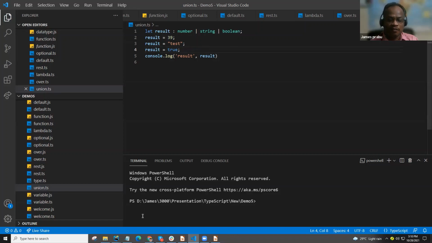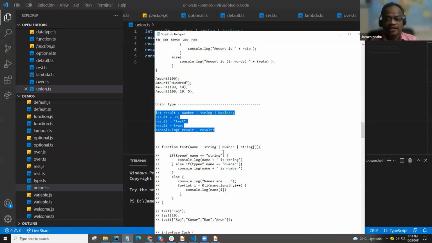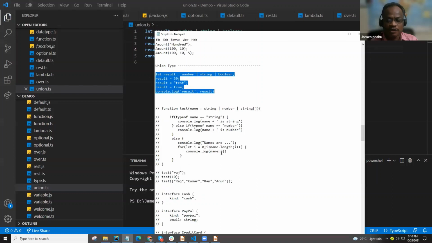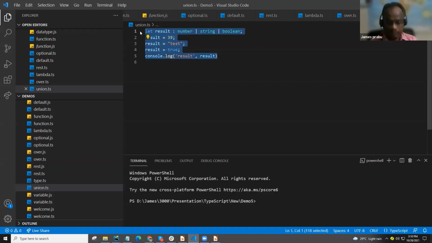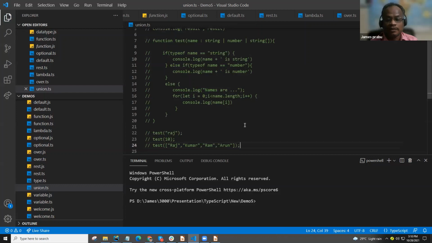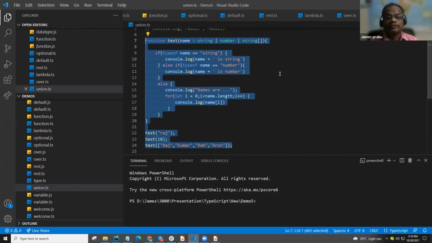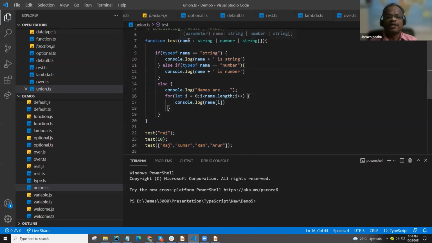Then we will go for the real implementation. Finally, I will show how we have implemented it in my project. Let's comment out this one. Next, for this function parameter, I am passing a string, a number, anything I can pass.